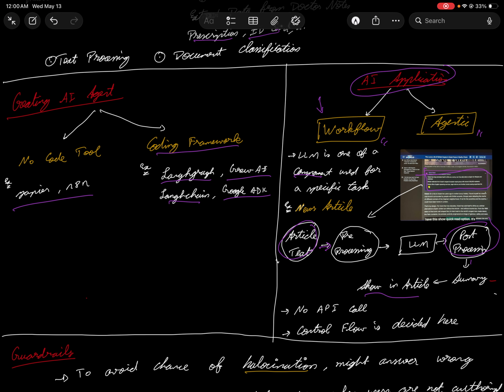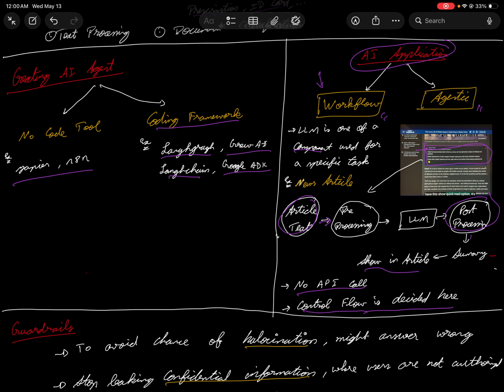So then you show it in the article. That's how the summarizing works. And there is no API call. You don't call other agents, or any other applications, right? So there is no API call involved, and there is no control flow. At times if you're working with agents, the agents will decide how the flow has to be controlled, but here it is already predefined, and things work very smoothly. So these are the things.